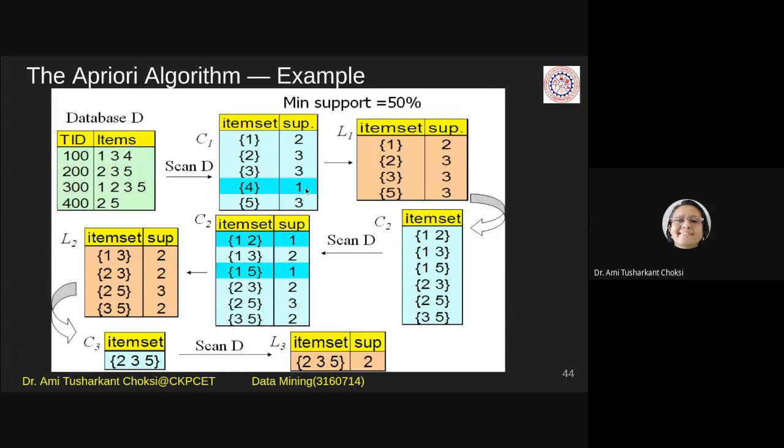So this candidate item will be removed from L1, that is the frequent item set. Fine. For 5, it is greater than or equal to 2. So it will cross the minimum support.